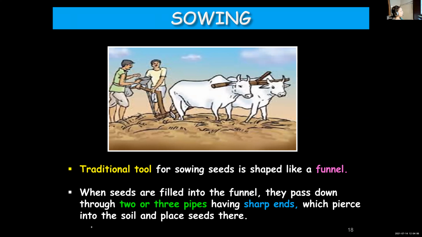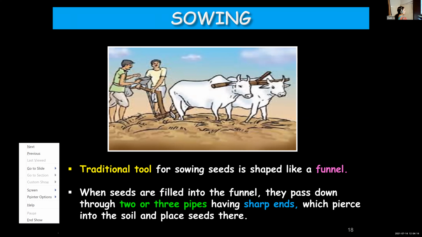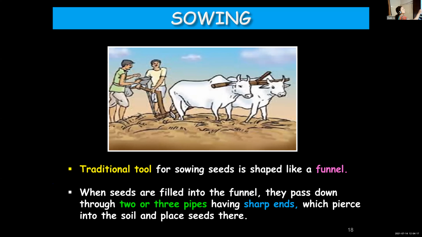Okay, children, I'll repeat the points once again. What you see in the figure is a traditional tool for sowing seeds. Earlier, farmers used this device for sowing the seeds. It looks like a funnel, and a few pipes are attached on the lower part. What is the speciality of these pipes? These pipes have sharp ends. What for? To pierce the soil. Why should the soil be pierced? So that these seeds can be deposited in the soil.